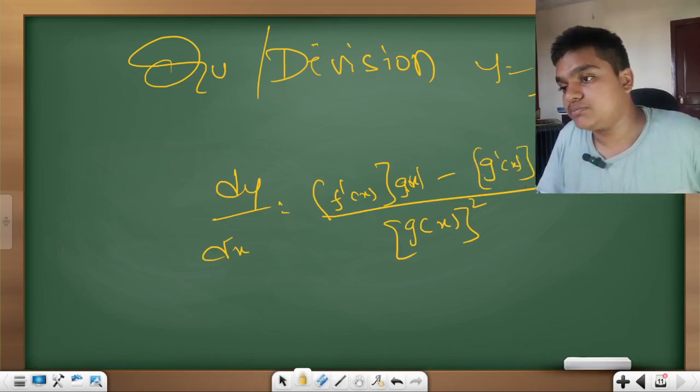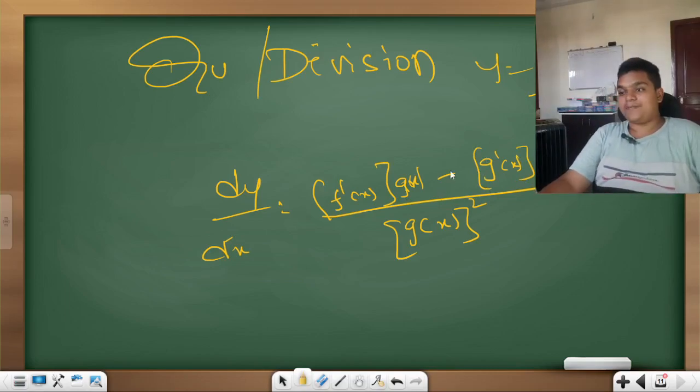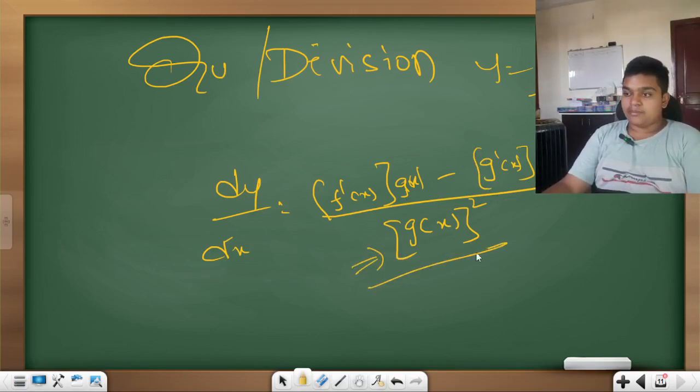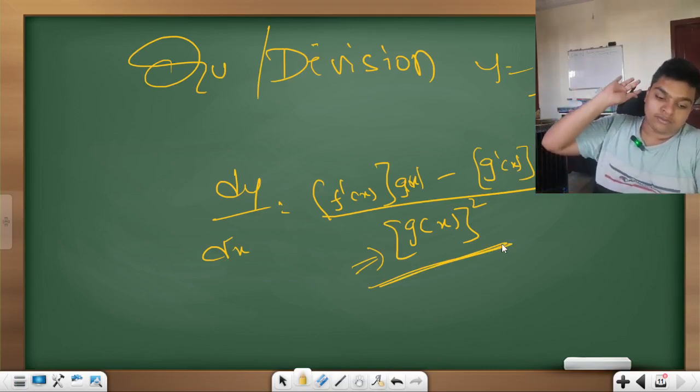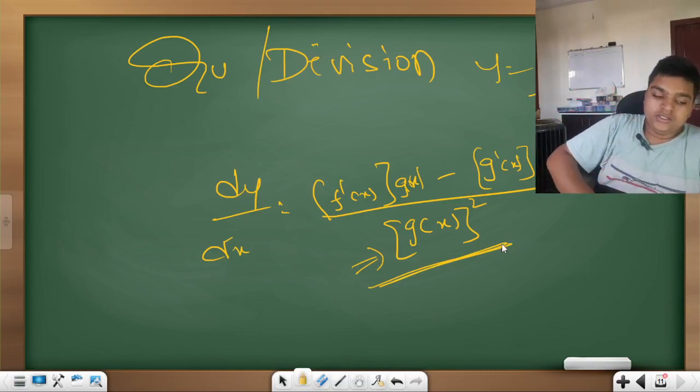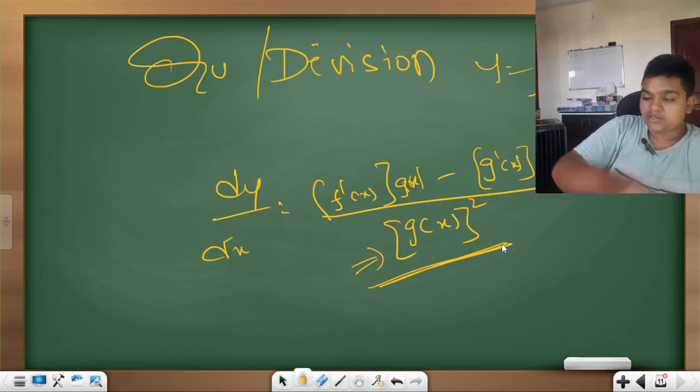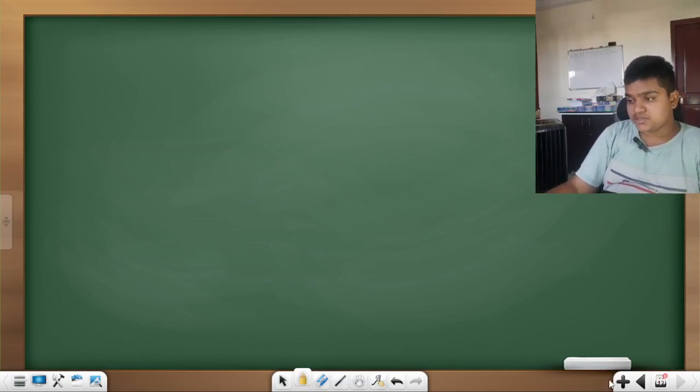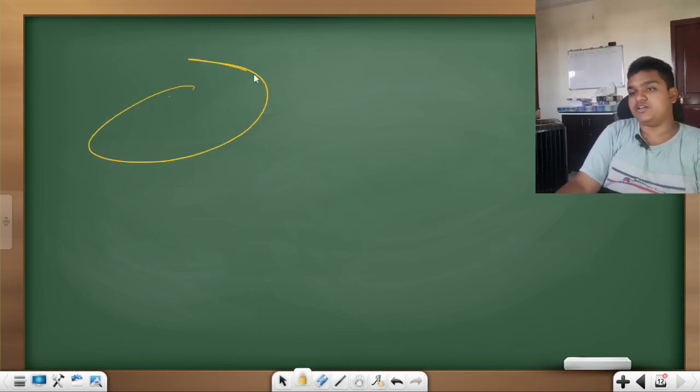And the denominator is squared. Very clear?